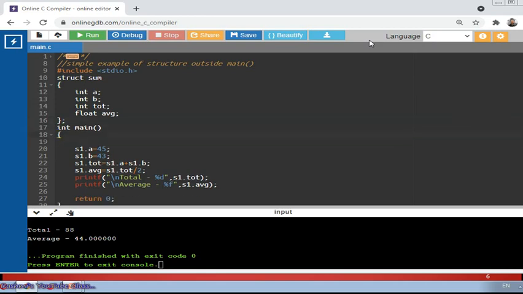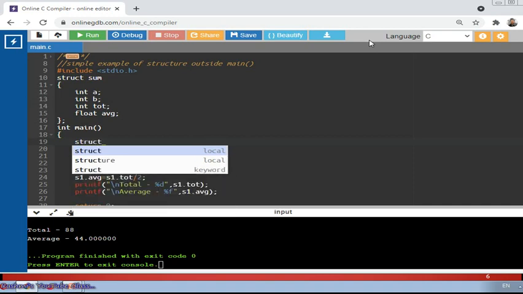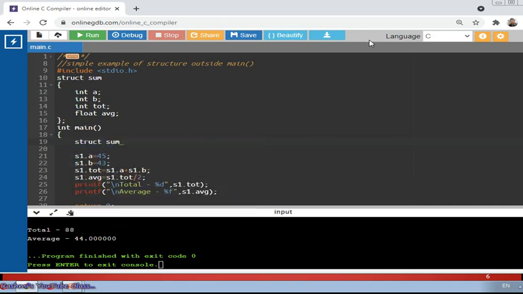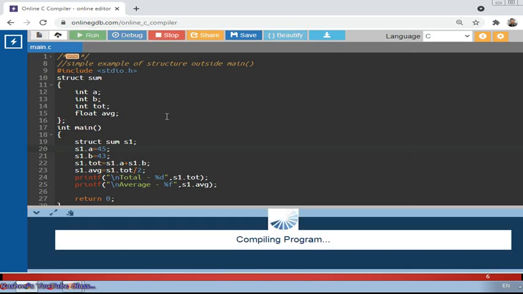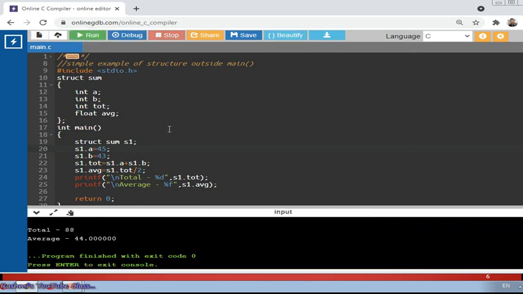Now as the structure stays outside the main function, I have to create the object by writing struct, then the name of the structure, then the variable name, that is S1. Fine. The rest of the things are similar to before. Now we can compile and check. See, the same result it is showing.